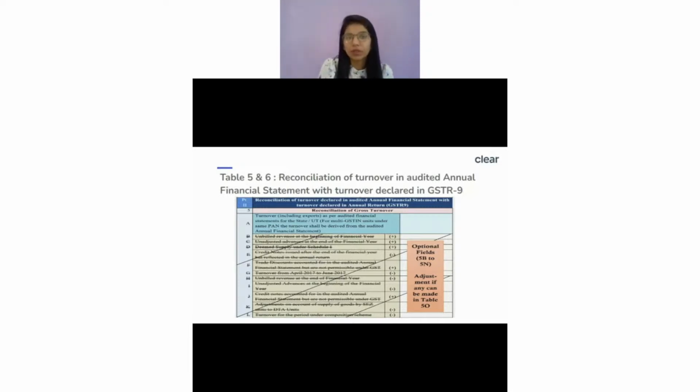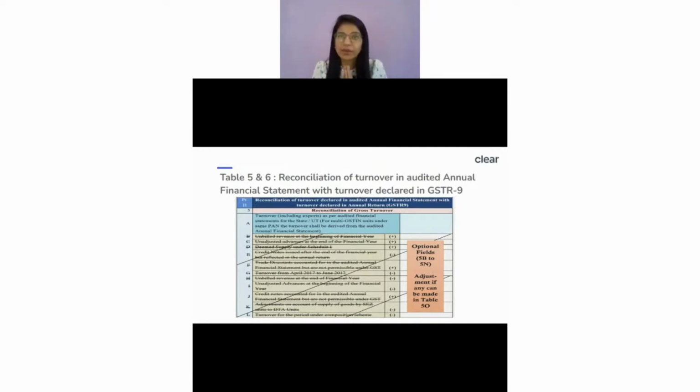Now, the first important part is whenever I look into the financial statement, right? Our financial statements are always at a PAN level, because I always prepare at a PAN level. But when it comes to GSTR-9C filing, I always file at a GSTN level. So 9C filing is at a GSTN level, though my financial statements are at a PAN level. So what they say over here is, let's say I am registered in multiple states. If I am registered in one state, then there is no problem, right? I will just take the values which are coming in my financial statement.